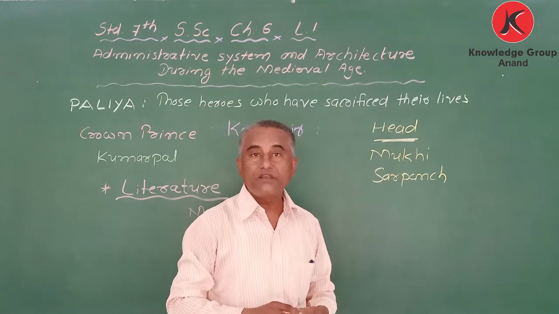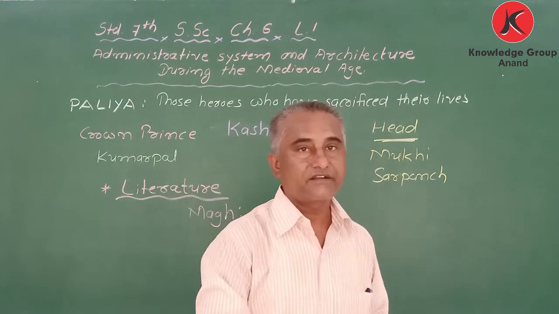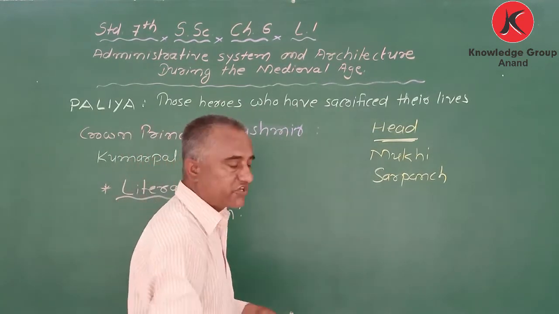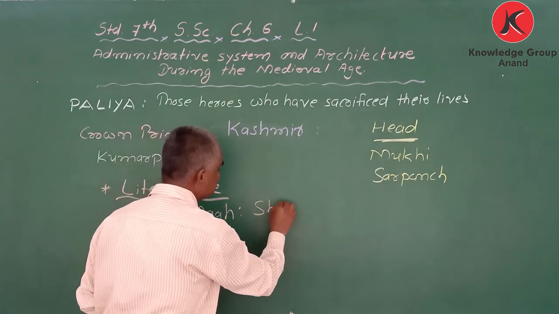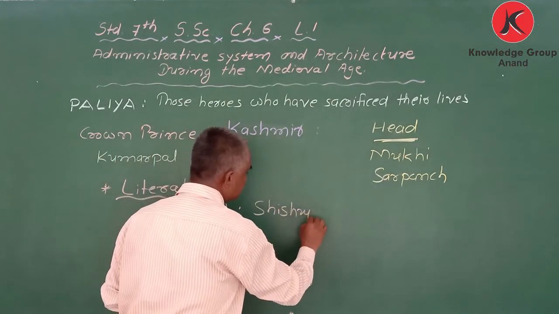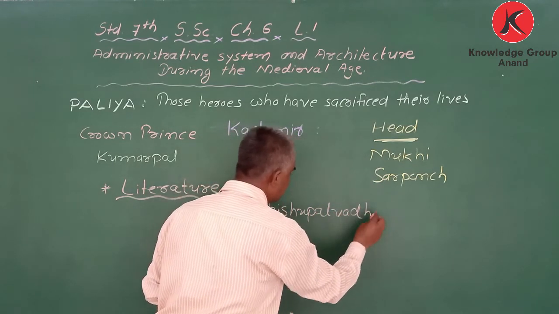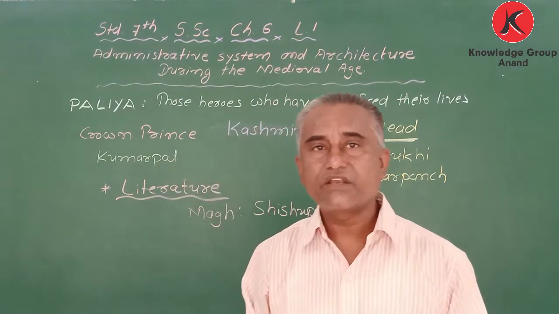It is a very familiar name in the Mahabharata. Yes, correct, he was killed by Sri Krishna. So like this, many stories and many epics were written.